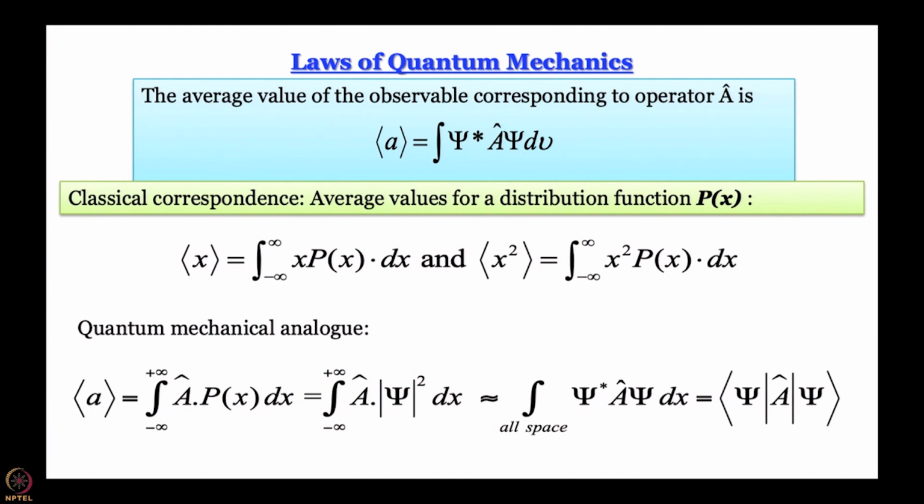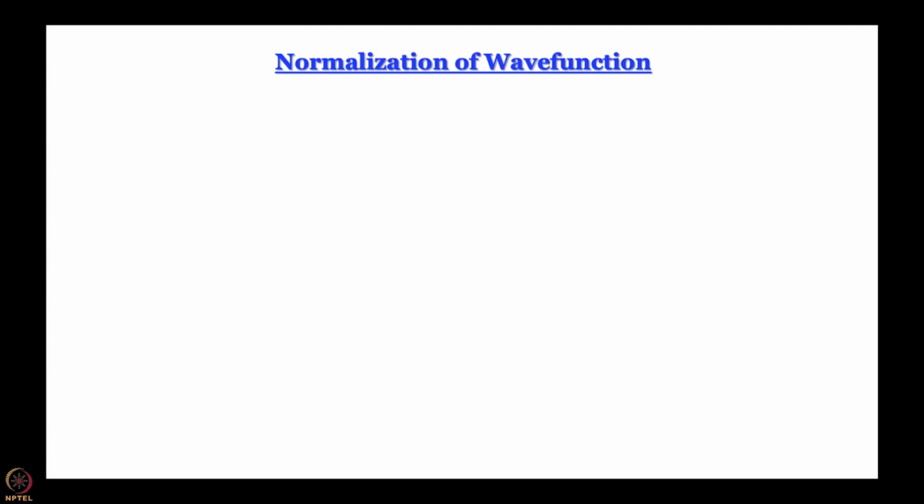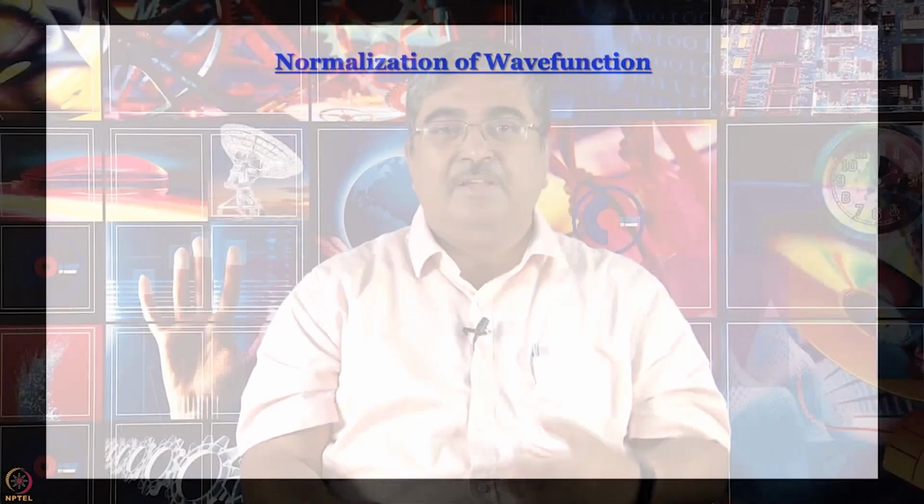Once again, this description is not complete, we will come back to what the complete description is. This is really the numerator of it, there can be something in the denominator provided the wave function does not satisfy a particular condition, and that particular condition is that of normalization. So, once we accept the Born interpretation of the wave function, we also have to accept that these wave functions have to be normalized.